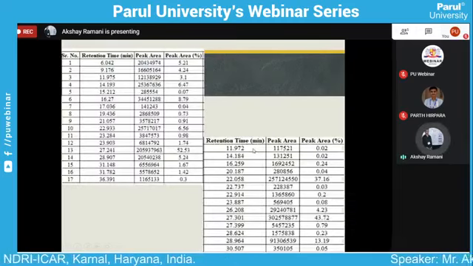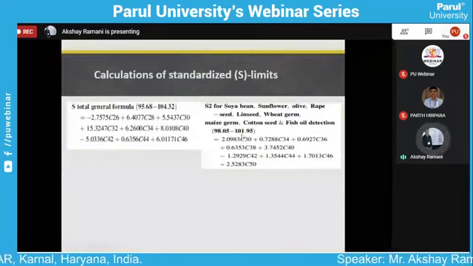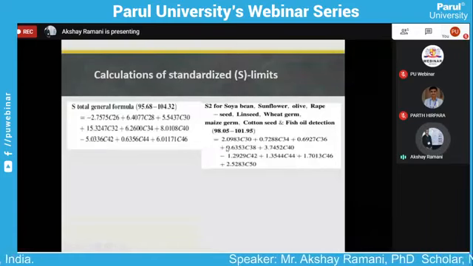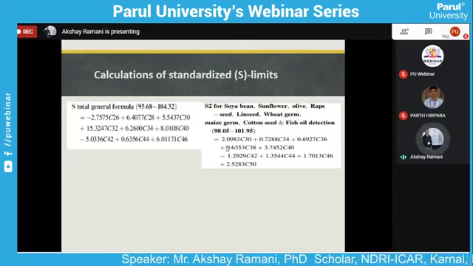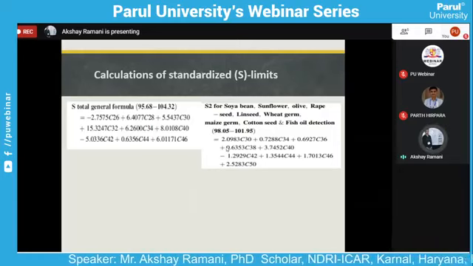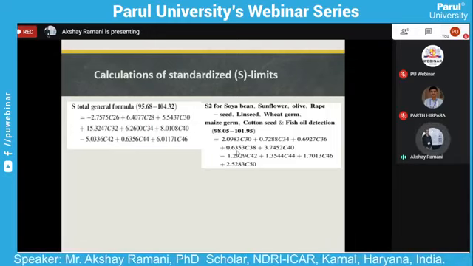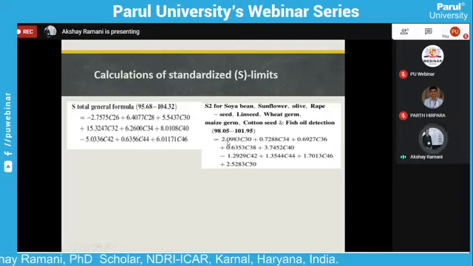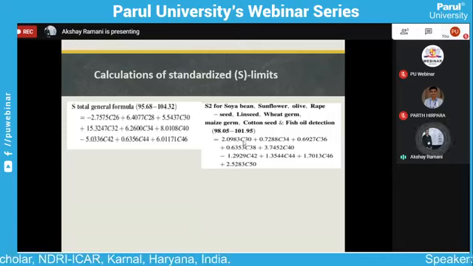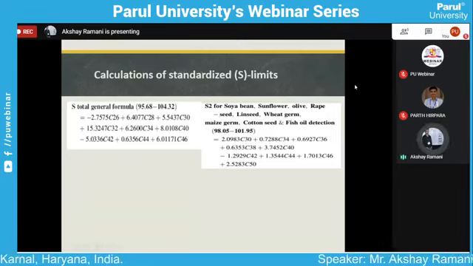Here is the range: 98.5 to 101.95. If your result is in between this range, your sample has passed. Your sample is a genuine, pure sample. If your sample is not in this range, higher or lower, we conclude that this sample is adulterated with soybean oil, sunflower oil, olive oil, rapeseed oil, linseed oil, etc.